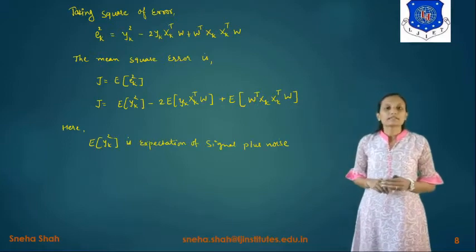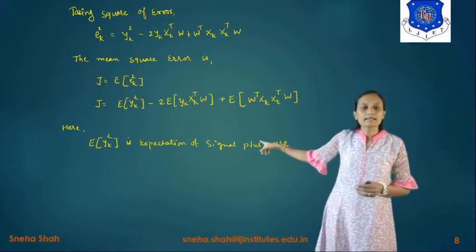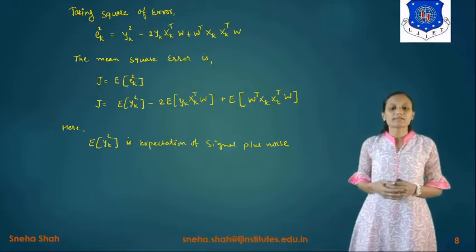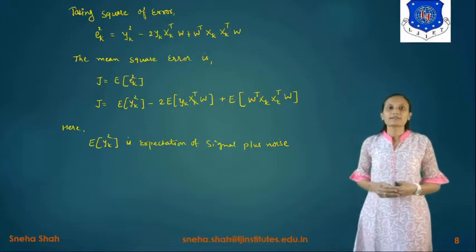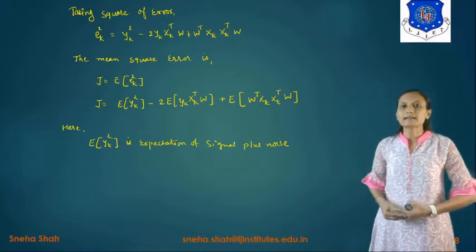Here the value of e of yk square represents the expected value of the signal plus noise, because as you know, the value of yk is signal plus noise.